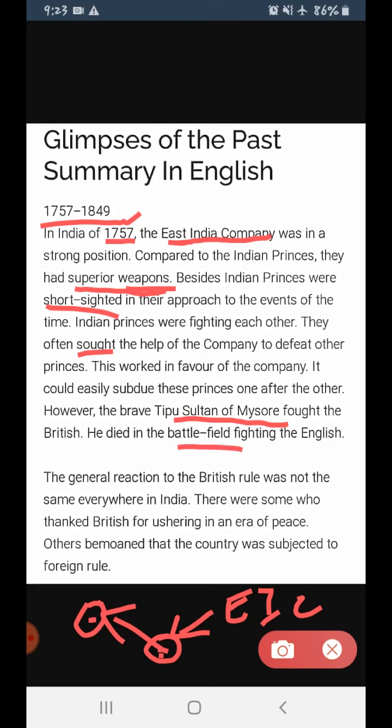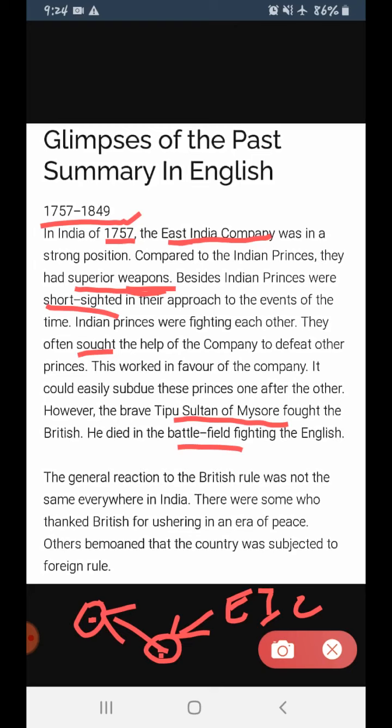Who died in the battlefield? It was Tipu Sultan, the king of Mysore. Fine. Next, the general reaction to British rule was not the same everywhere in India. The rule of the British was not the same everywhere in India. Somewhere they were holding very strong power, whereas in other places they were quite weak.